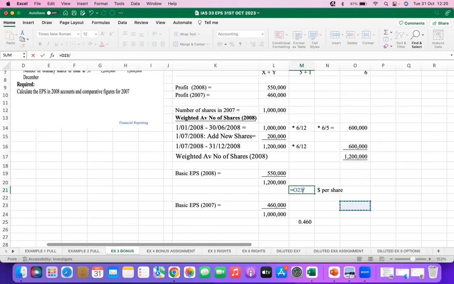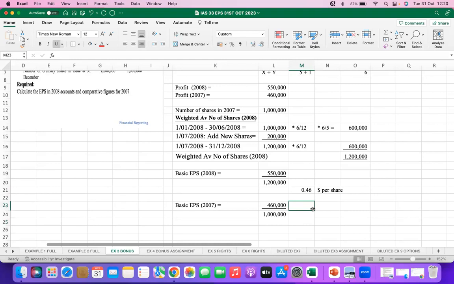Let me just redo them. Okay, I did not multiply by the adjusting factor. The adjusting factor in the previous year was 5/6.